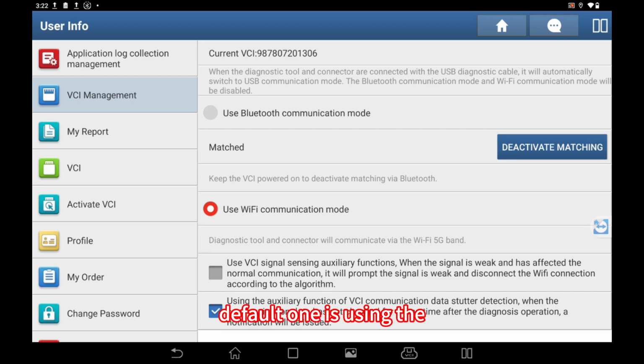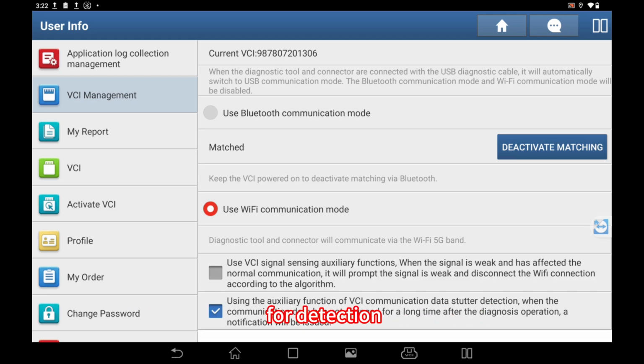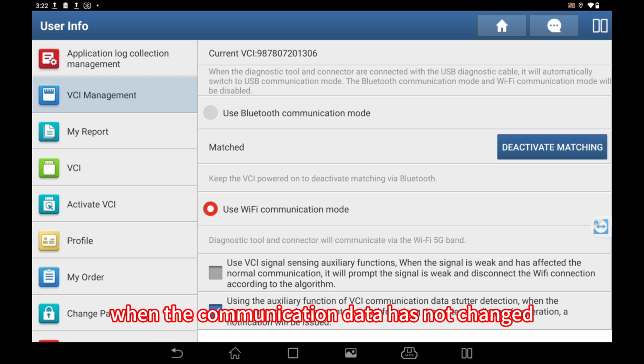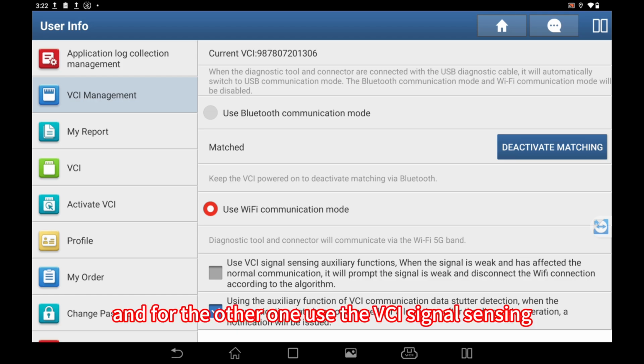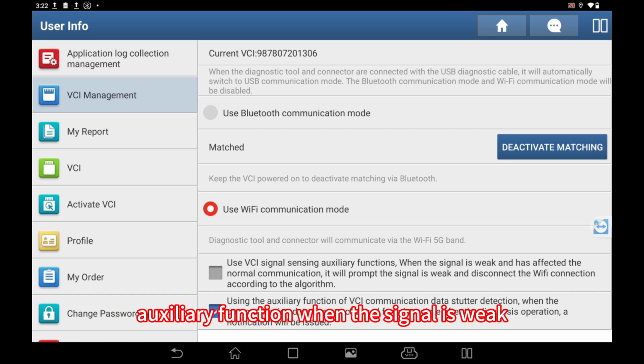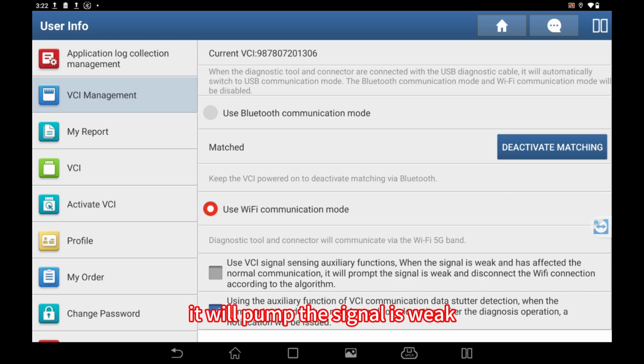Default one is using the auxiliary function of VCI communication data stuffer detection. So using this way, when the communication data has not changed for a long time after the diagnosed operation, a notification will be issued. And for the other one, use the VCI signal sensing auxiliary function. When the signal is weak and has affected the normal communication, it will prompt the signal is weak and disconnect the Wi-Fi connection. The other one is the Bluetooth communication mode.